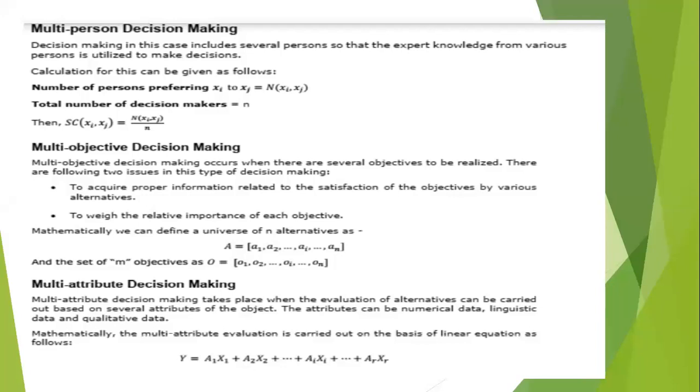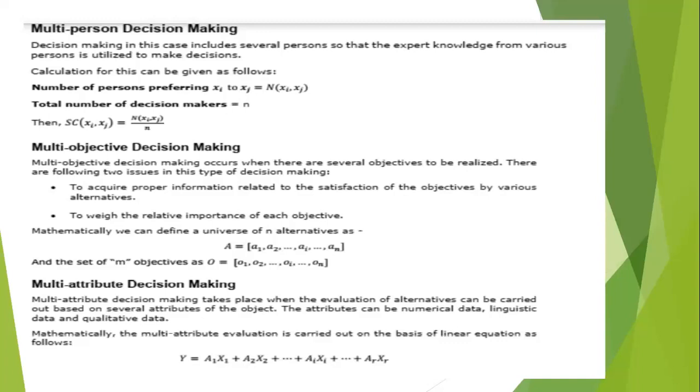Next, the last one is multi-attribute decision making. Okay, so here you are considering multiple criteria, which are also known as attributes, when evaluation of alternatives is carried out based on several attributes of the objective.